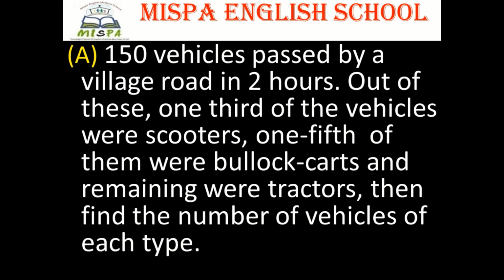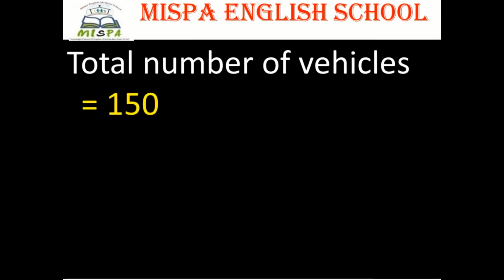150 vehicles passed by a village road in 2 hours. Out of these, 1/3 of the vehicles were scooters, 1/5 of them were bullock carts, and remaining were tractors. Then find the numbers of vehicles in each type. Now find the number of scooters.